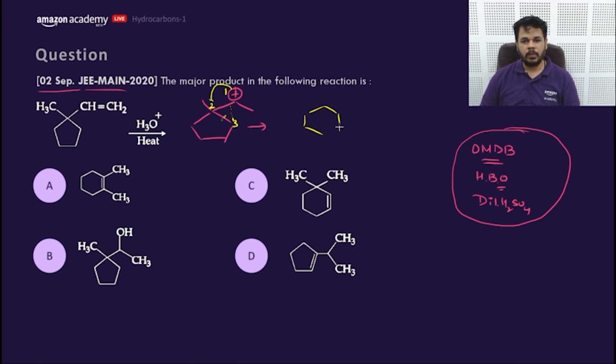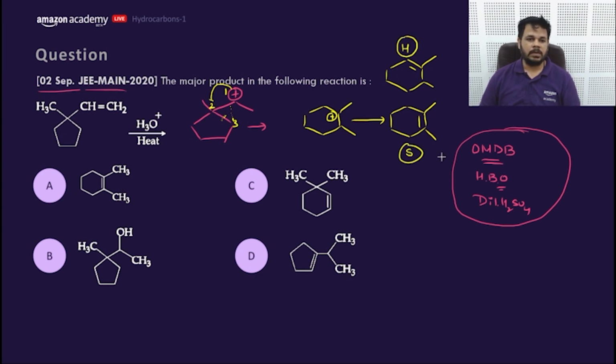That means this would be the structure having the positive charge, and after this elimination occurs, which can form two products, product A and this is product B. One is the Saytzeff and the other one will be the Hofmann. This is the Hofmann product and this is the Saytzeff product. So A would be the answer. Yes, A, Sir Aditya. Okay, yes, A would be the answer considering the rearrangement.